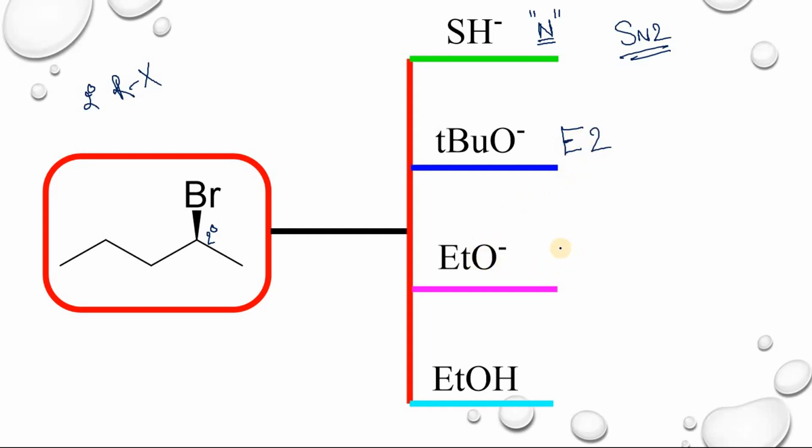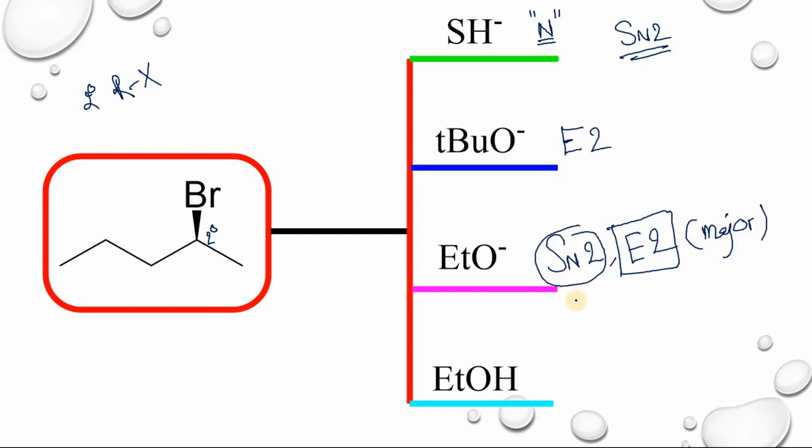In ethoxide case, you have SN2 type of substitution and also E2 elimination. In this case, E2 elimination is major and SN2 product is minor.